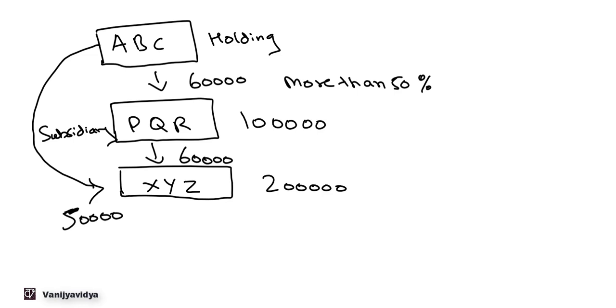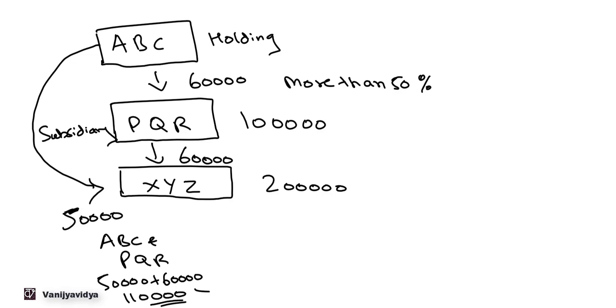So the total share holding in XYZ by ABC and its subsidiary PQR is how much? 50,000 plus 60,000. So that comes to 1,10,000.